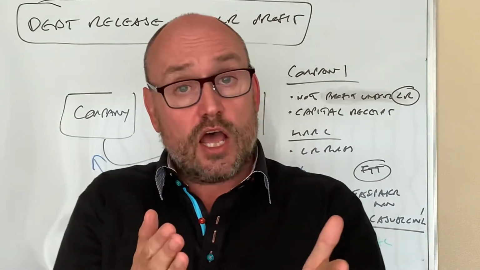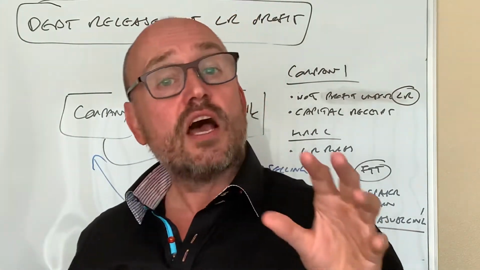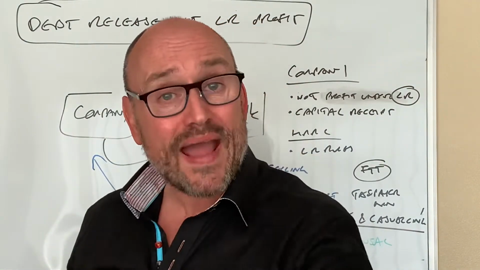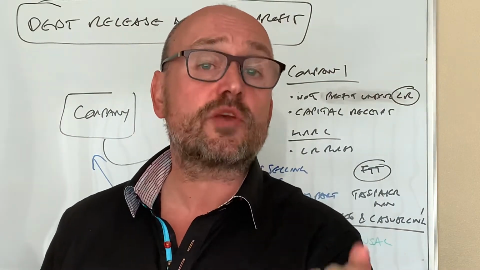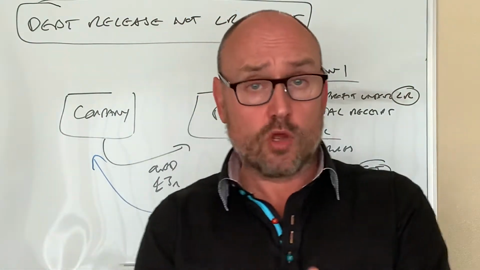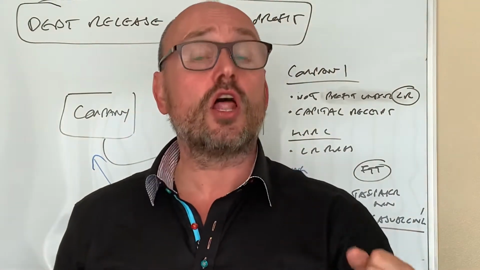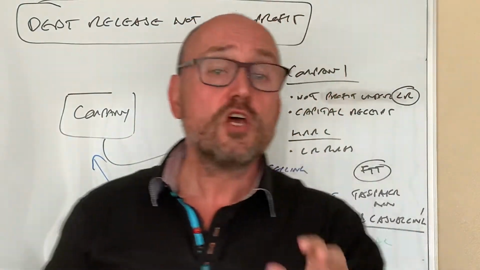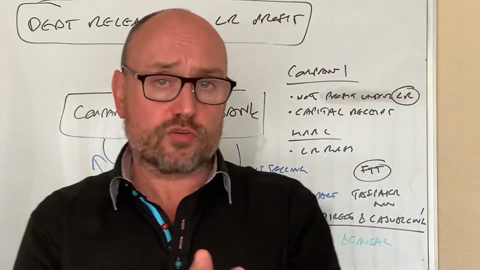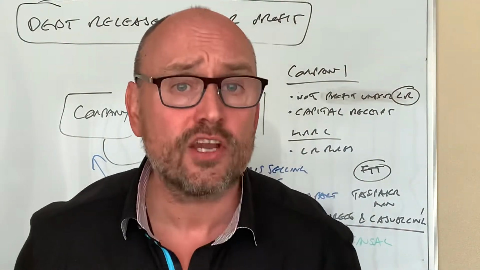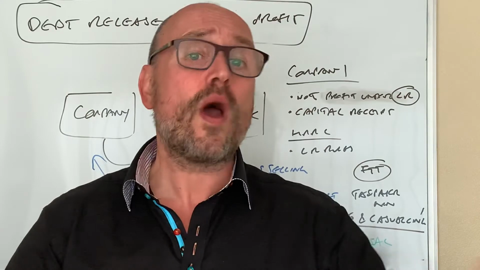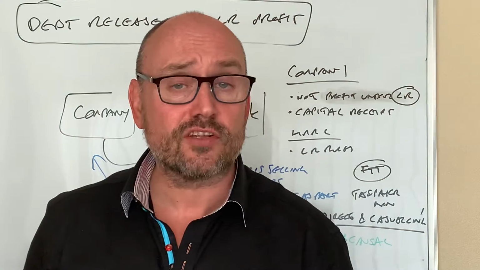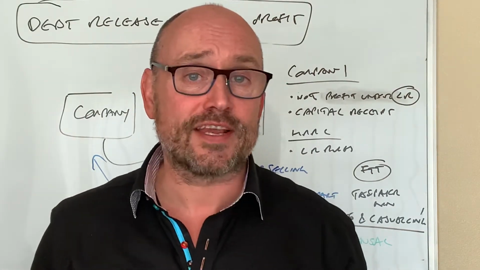Now assuming same company or another company has a big cash balance with a bank and they receive bank interest. That is what we call a loan relationship credit, and that is taxable income. So loan interest received is taxable, loan interest expense tax deductible. Fair enough? Okay. But what about the situation where, let's say, the bank all of a sudden decided to waive the loan? So they said, look, you don't have to pay back the loan. Excellent. Okay. Now, what are the tax implications if that ever happened?